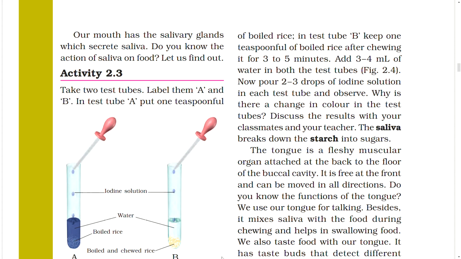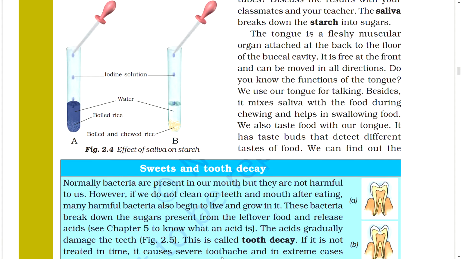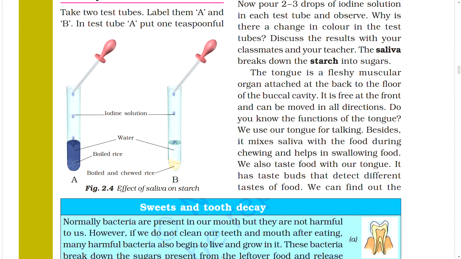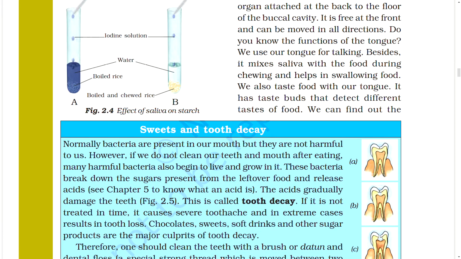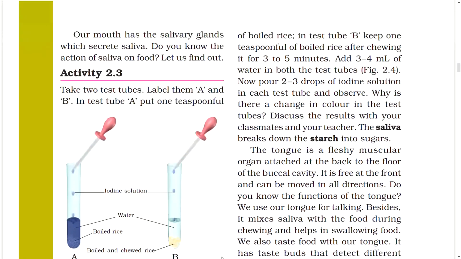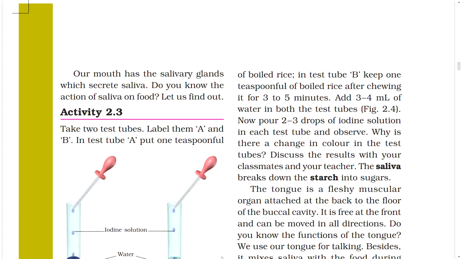Activity 2.3. Do this. Take two test tubes, label them A and B. In test tube A, put 1 teaspoonful of boiled rice. Materials: iodine solution, water, boiled rice, boiled and chewed rice. Figure. Effect of saliva on starch.